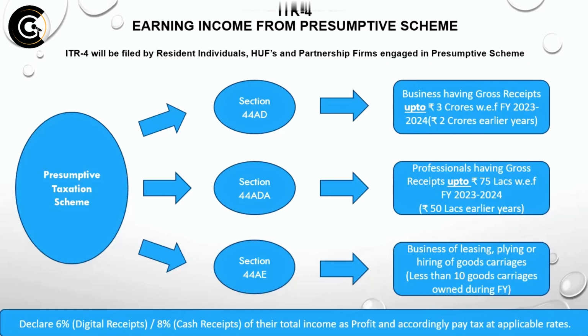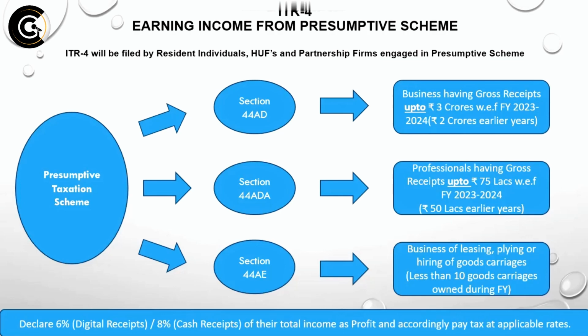First of all, they have to see whether their gross receipts are up to rupees 3 crore in the case of a business, or up to rupees 75 lakh in the case of professionals. If yes, they have to specifically apply to the income tax department for opting for this. And at the end of the financial year, in the income tax return, they have to declare 6% or 8%, as the case may be, of their total income as profit, and accordingly pay tax at the applicable rate.